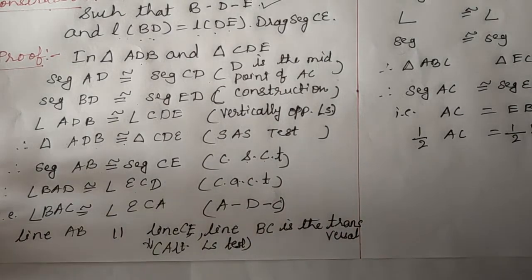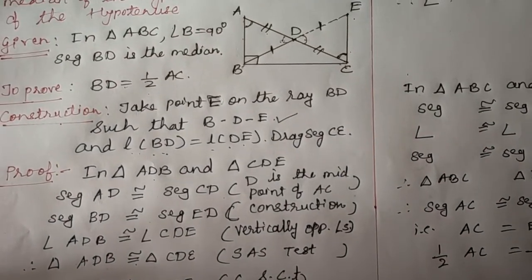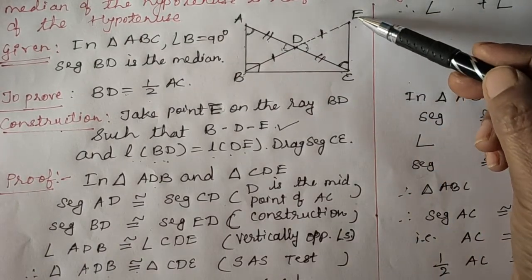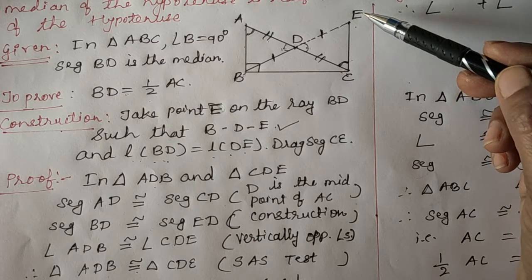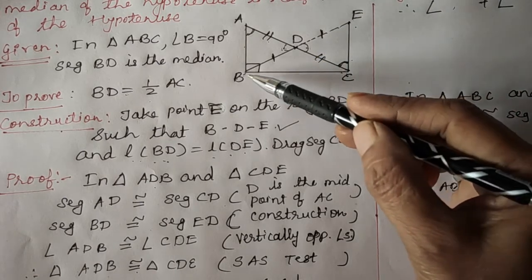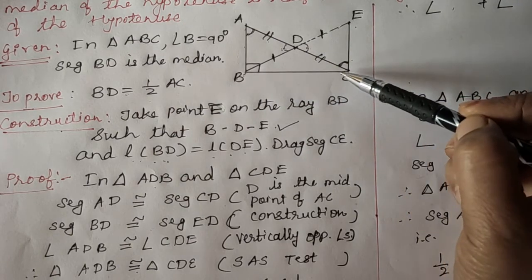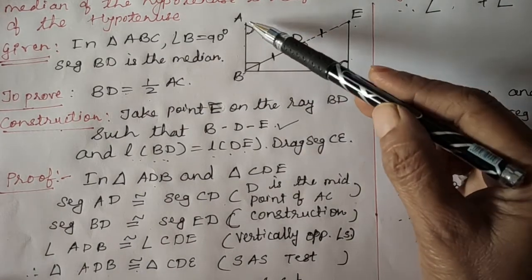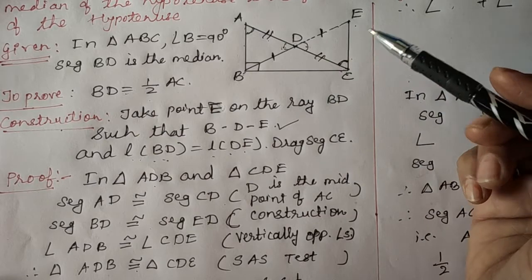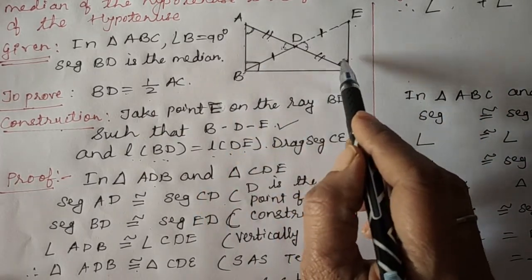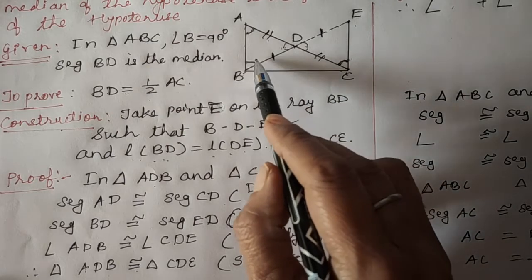Okay, now if line AB is parallel to line CE, I am taking here line BC as the transversal. Let's see in the figure. See, AB is parallel to CE, and what is the transversal we have taken? BC. BC is the transversal. Now children, if BC is the transversal, you can see this angle and this angle are which type of angles? Yes, interior angles.